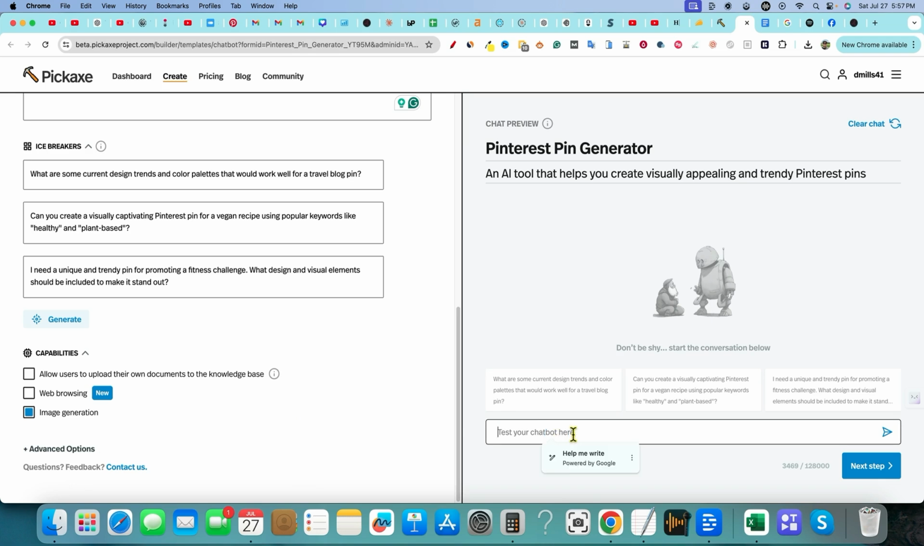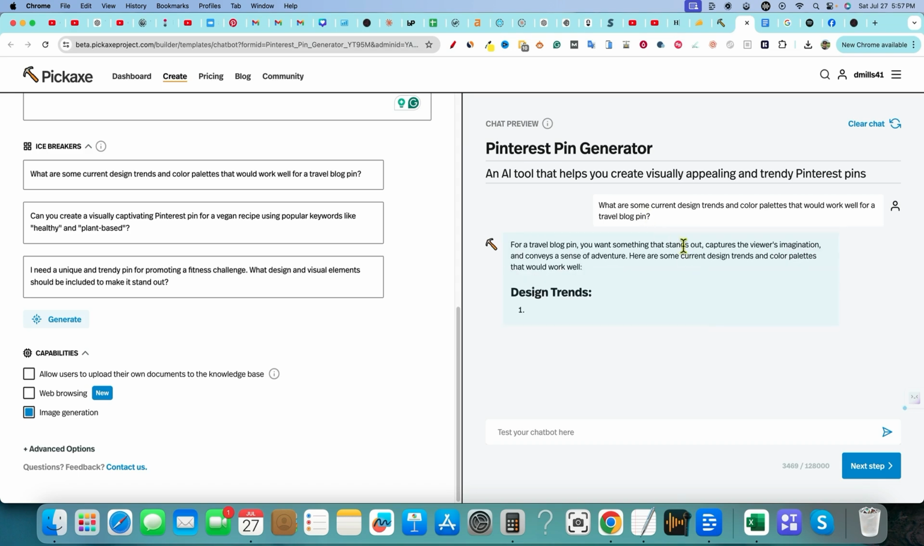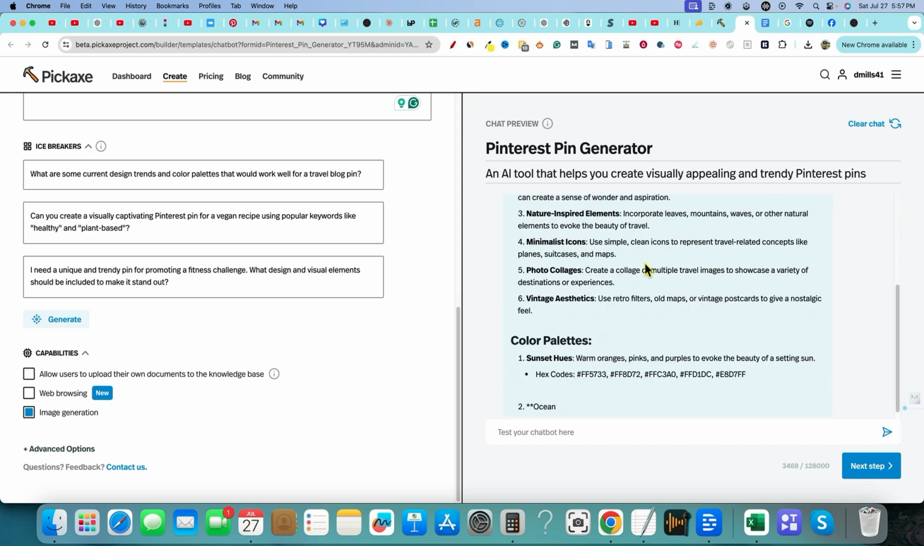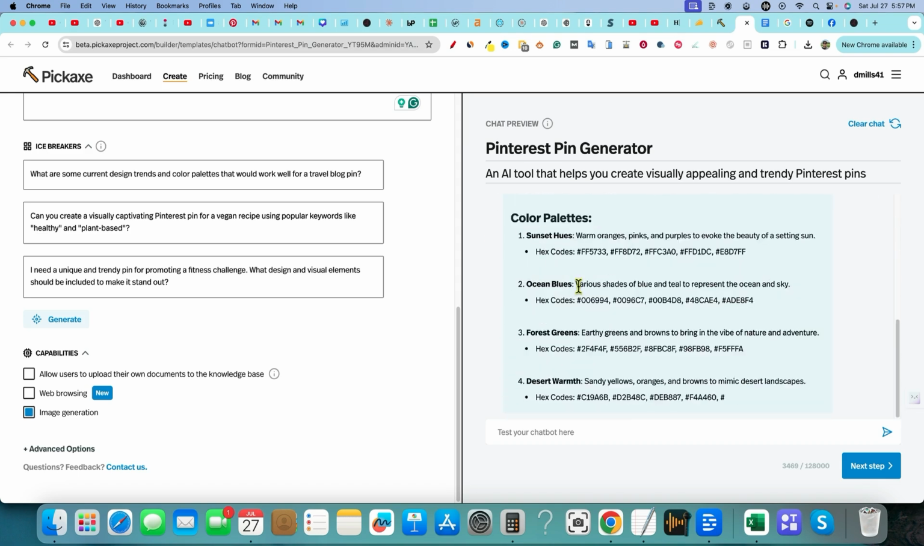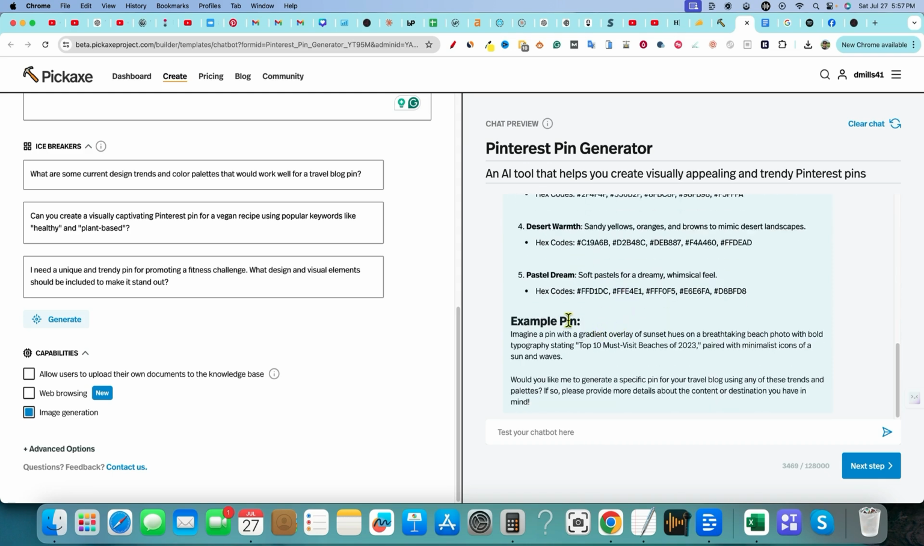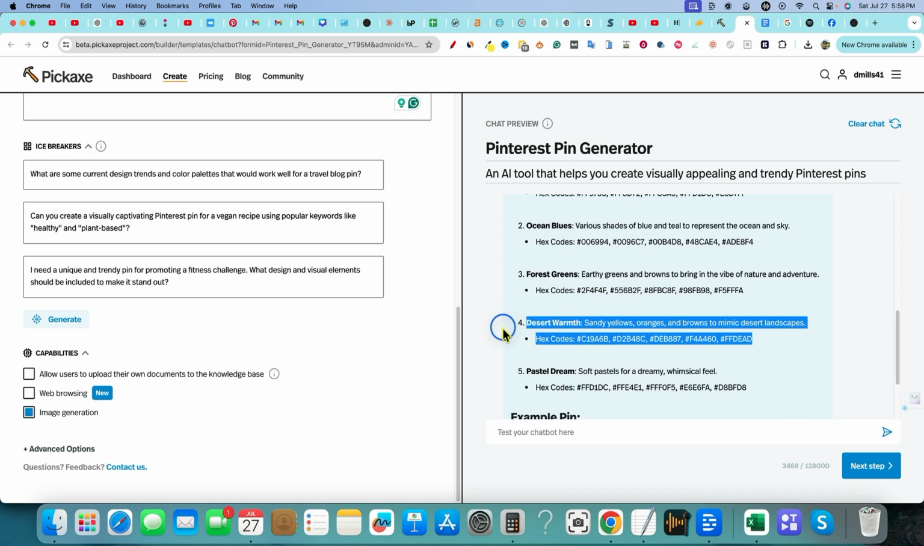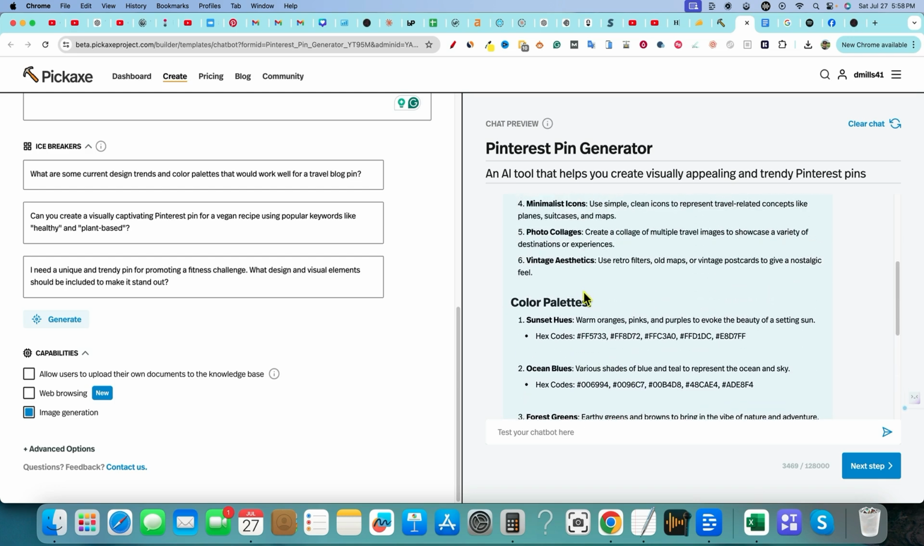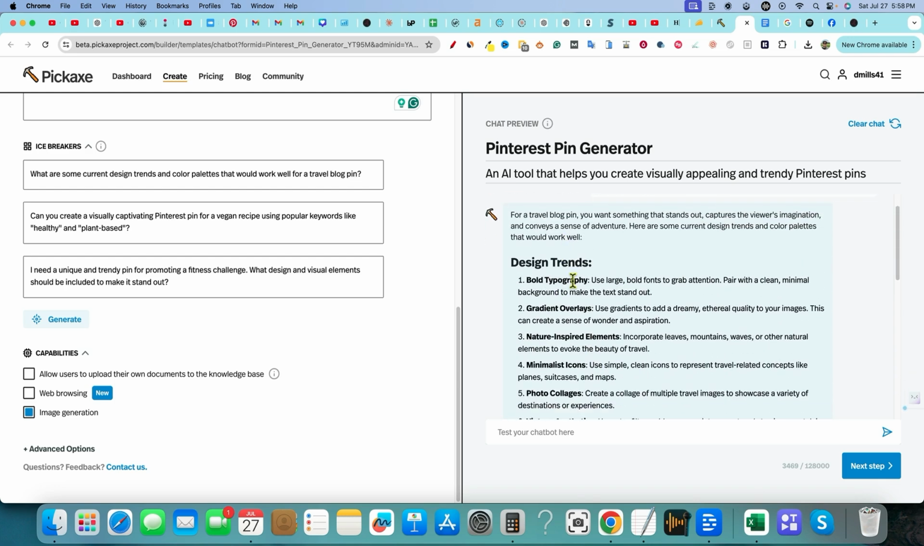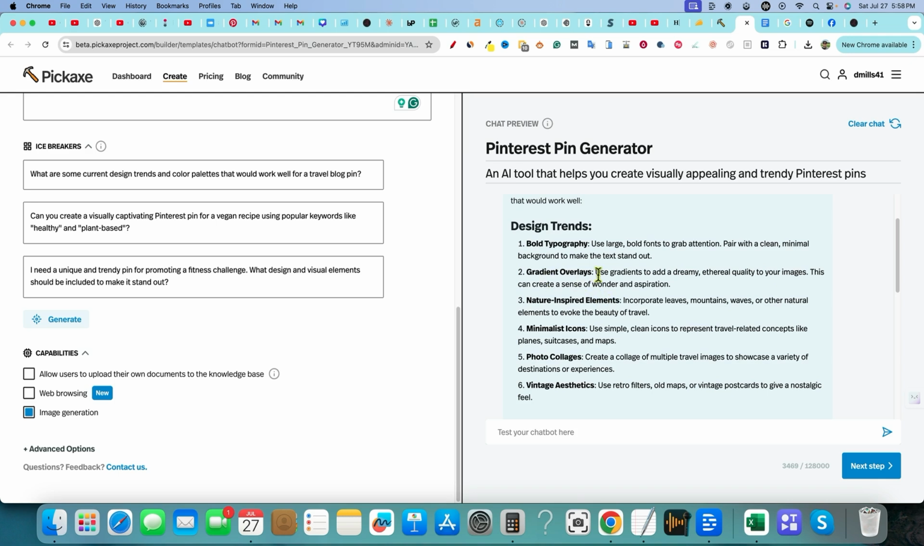So we can just say something like, for a travel blog pin, cool. So let's click that one. What are some current design trends for the travel blog? And you can see it just gets right to work right over here, example pin. So imagine a pin with a gradient. So it gave us pastel dreams, soft pastels for dreamy, whimsical feel. So it gave us the colors that go well together, color palettes, design trends, bold typography, gradient overlays.